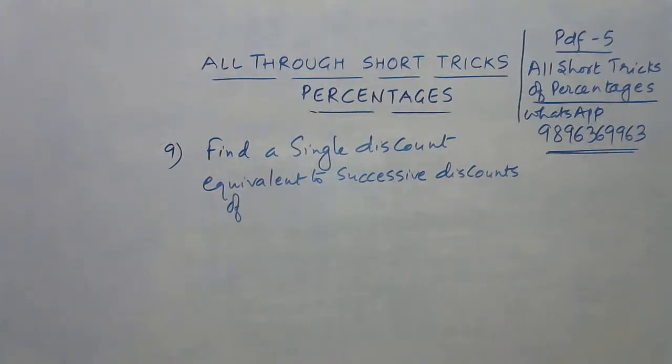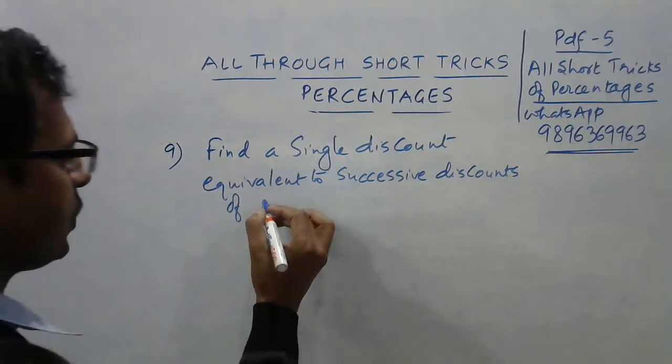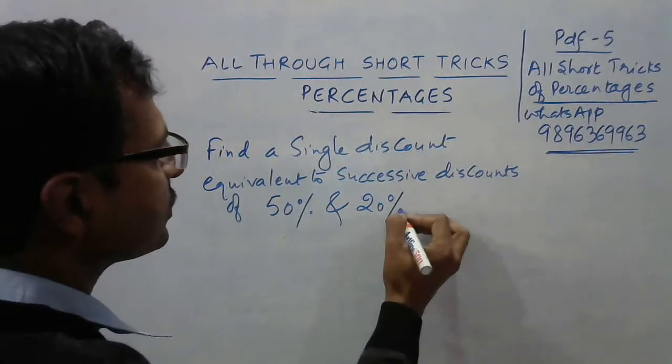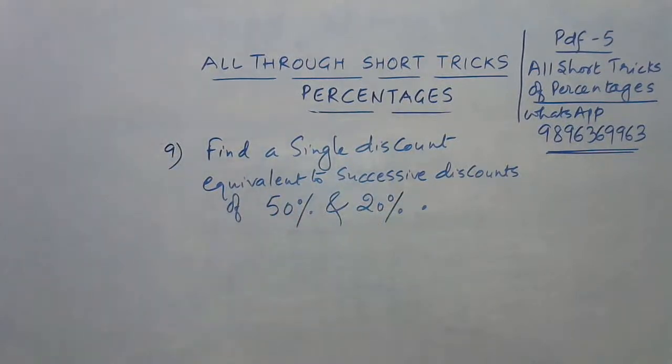Okay, I'll give you 2 discounts first, and then we will move on to the 3rd discount. So 50% and 20%. So we will have the short trick through this question, and then we will have the next question in which we will apply that short trick and get to our answer.